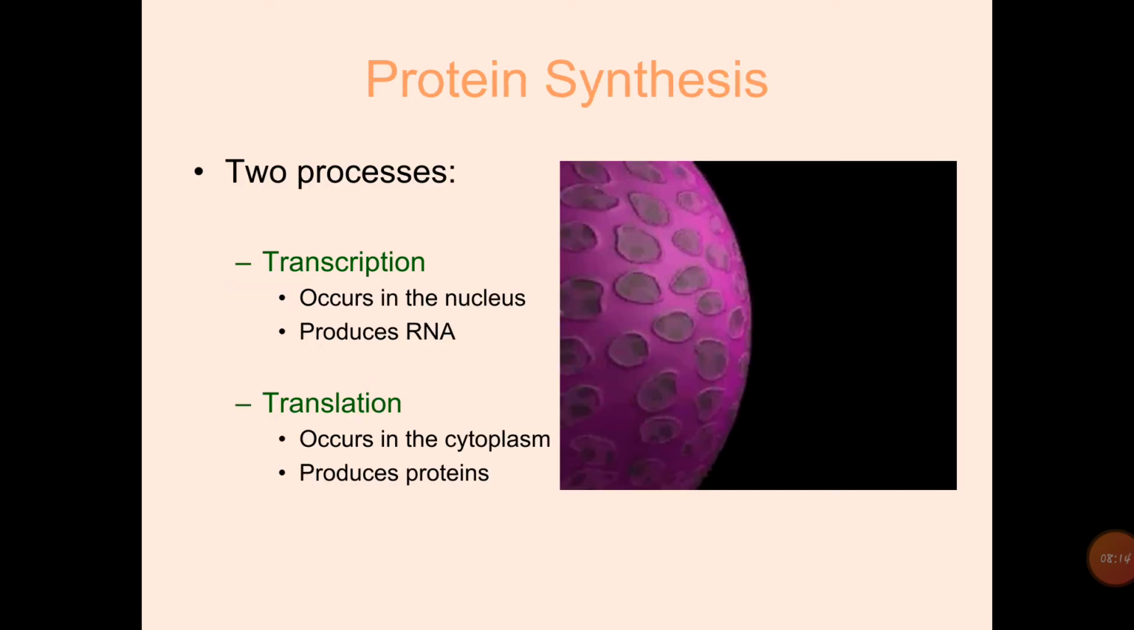Then protein synthesis. There are two steps of protein synthesis: transcription, which occurs in the nucleus and produces RNA, mRNA, and translation, which occurs in the cytoplasm and produces protein.